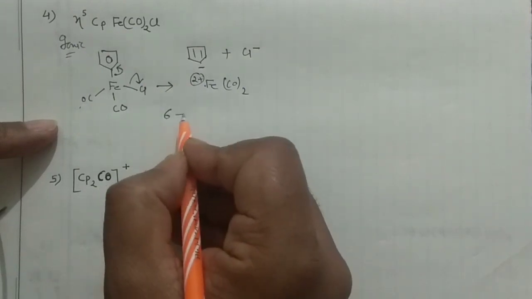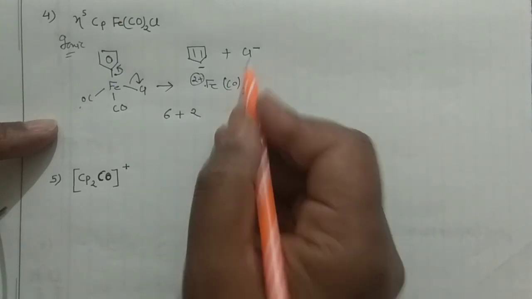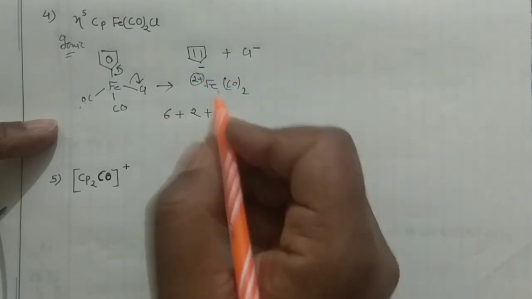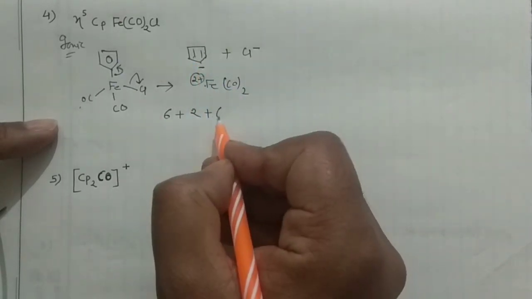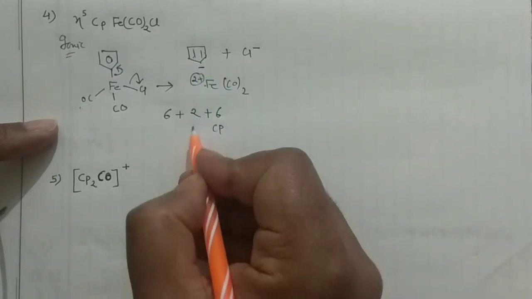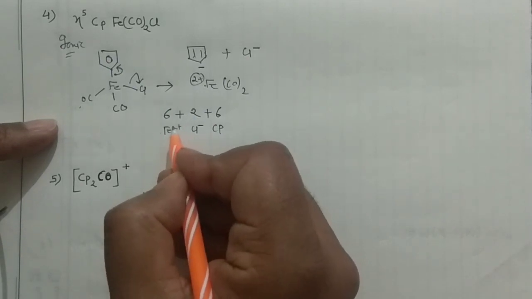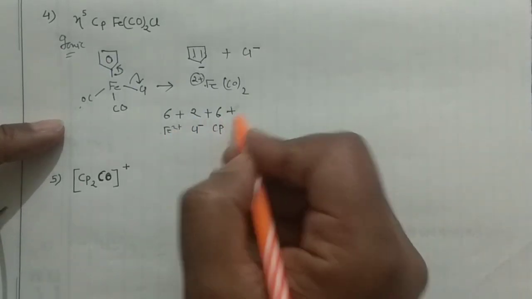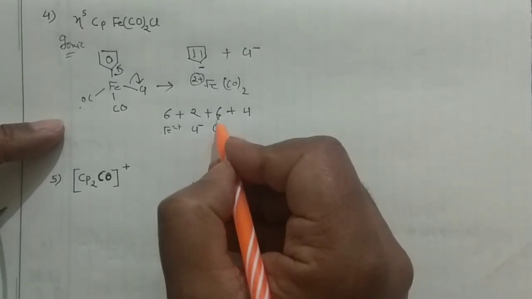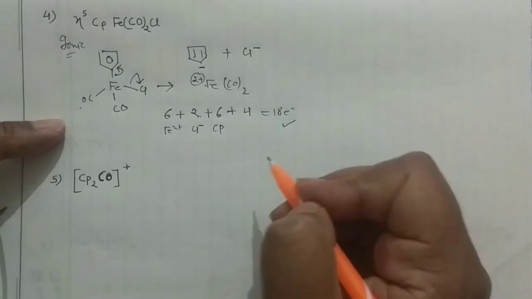So iron will have 6, and 2 electrons from this chlorine, and 6 electrons from this cyclopentadienyl. So these 6 by Cp, 2 by Cl negative, and 6 by Fe2 positive, and then your two carbonyls are there, 2 times 2 is 4. So 6 plus 6 is 12, 12 plus 2 is 14, plus 4 is 18, so it's an 18 electron system. There is no problem in that.